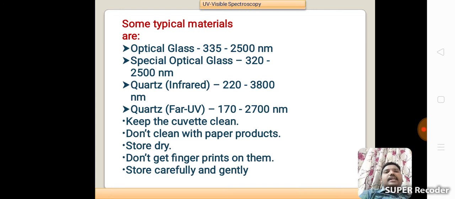Some typical materials are optical glass, 335 to 2500 nanometers; special optical glass, 320 to 2500 nanometers; quartz infrared, 220 to 3800 nanometers; and quartz far UV, 170 to 2700 nanometers. These are the typical materials used in the preparation of cuvettes. Some precautions: keep the cuvette clean, don't clean with paper products, store dry, don't get fingerprints on them, and store carefully and gently.